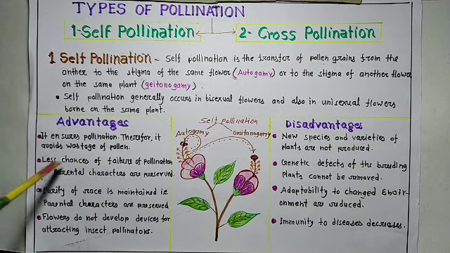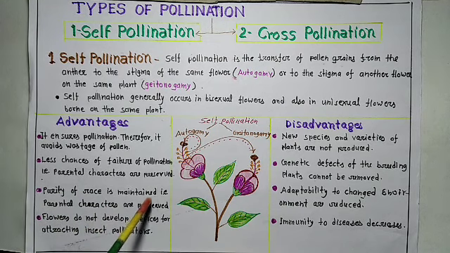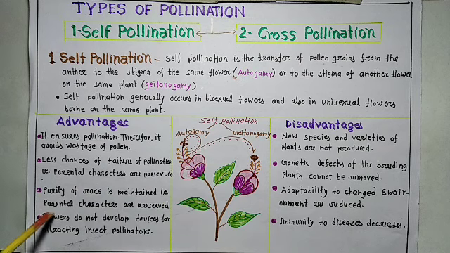Second, less chance of failure of pollination. Third, parental characters are preserved. Fourth, purity of race is maintained. Fifth, flowers do not develop devices for attracting insect pollinators.